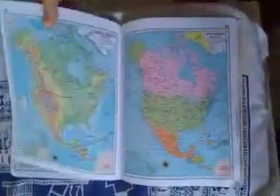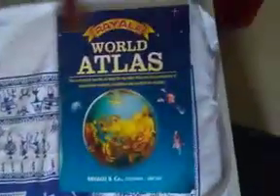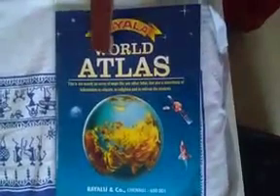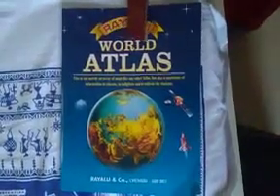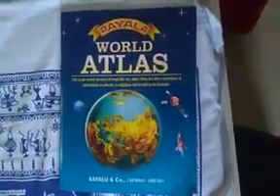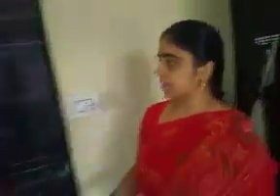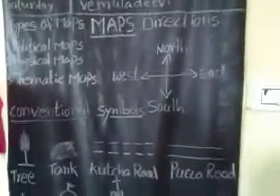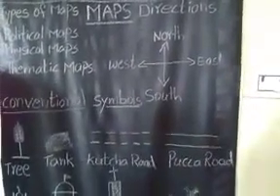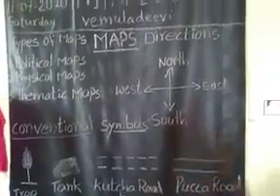Next, this is the book of maps. See here, this is not a textbook. This is not a notebook. All maps only here. This book, containing maps, is called an Atlas. What is this? Atlas. Atlas means book of maps. Okay. Next, we are using some symbols, some language of maps. Here we will learn about them.